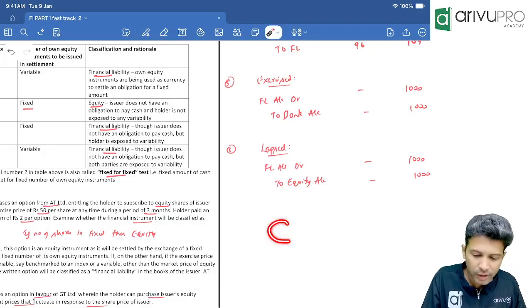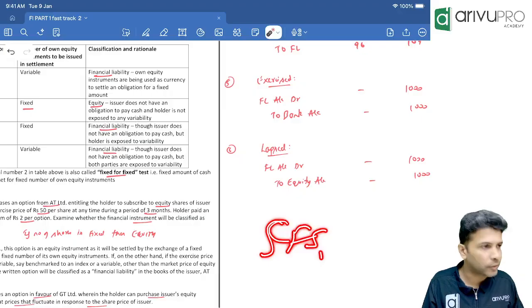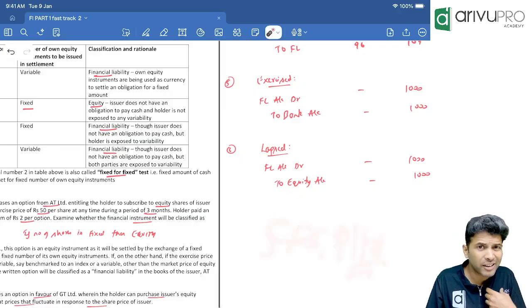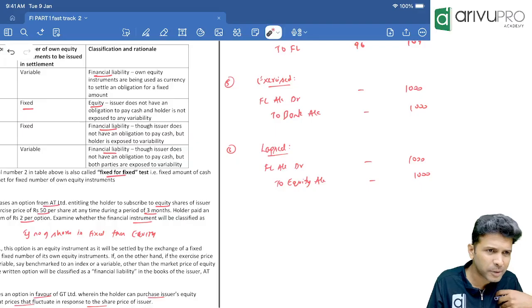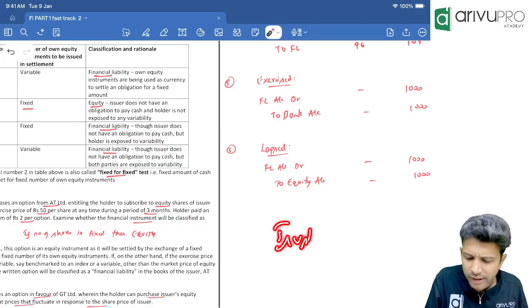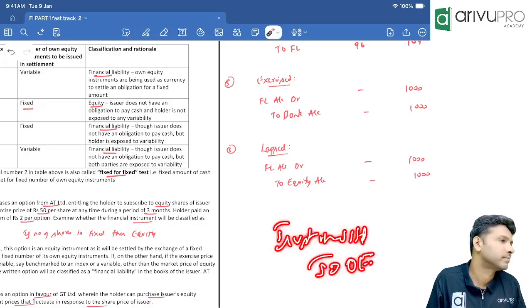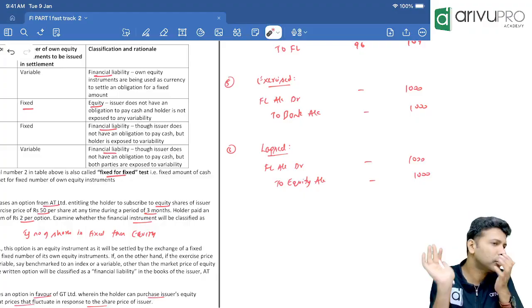But if you're doing SFS, it means what? Separate or standalone financial statement. If you are preparing only P Limited's financial statement, P Limited received S Limited's shares. How much? 30%. That is an investment. So you can pass one more journal entry: investment in subsidiary account debit to other equity, whatever the value of the investment you have received. That data they have not given, so we have not passed the entry.